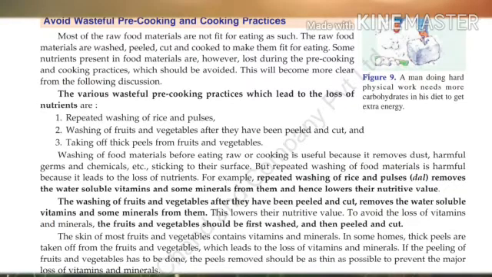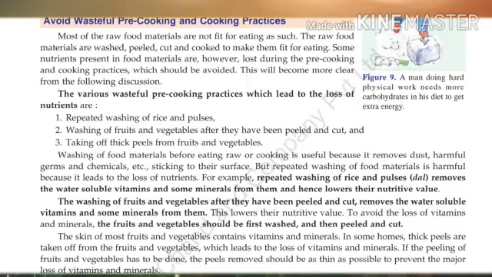Dear students, let me tell you what are pre-cooking and cooking practices. The practices which are followed before cooking are called pre-cooking practices like washing, peeling and cutting of the food materials. And practices which are followed during cooking are called cooking practices like boiling, steaming, frying, roasting, baking, etc. Understand?